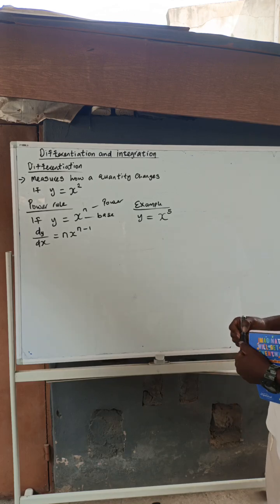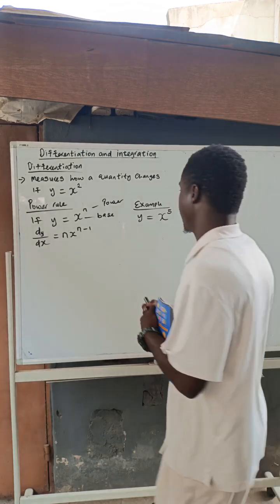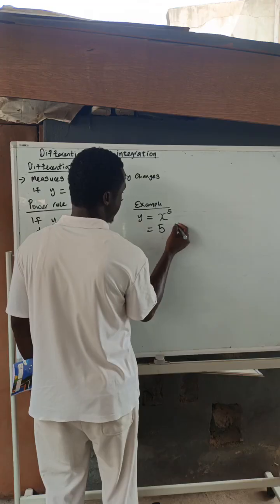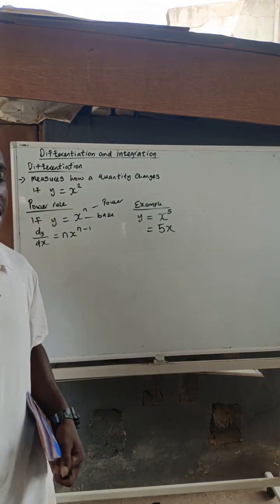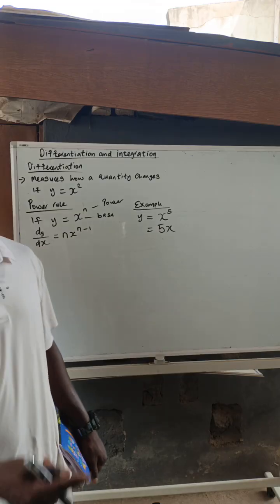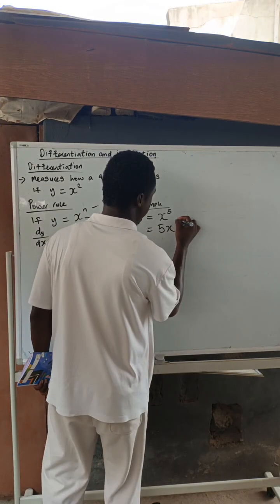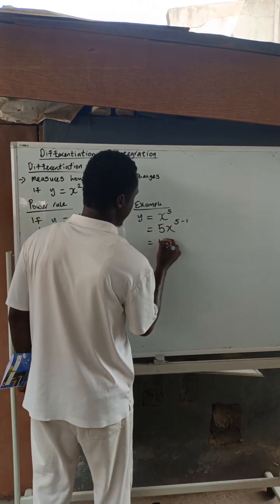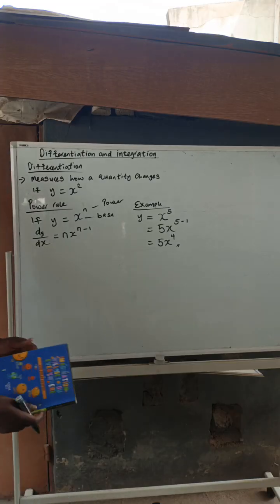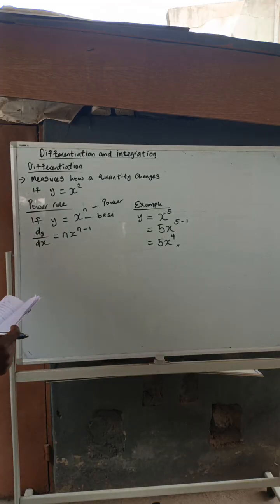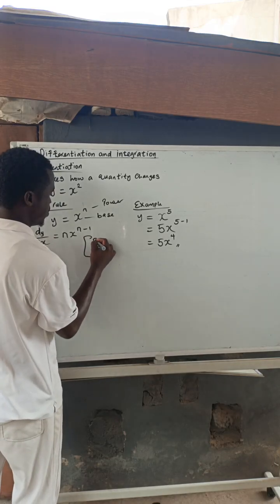So if I'm going to do that, this becomes 5 multiplied by 1, which gives me 5. My x still remains, but I'm going to take away 1 from the power. That's the rule. You must always take away 1 from the power. So this becomes 5 minus 1, which is equal to 5x raised to the power of 4. So it's a very simple rule.